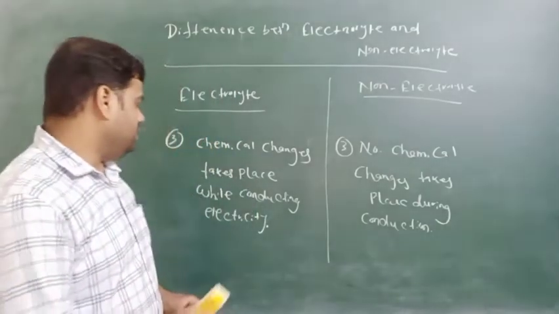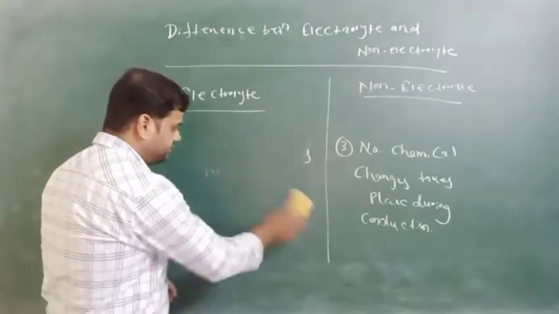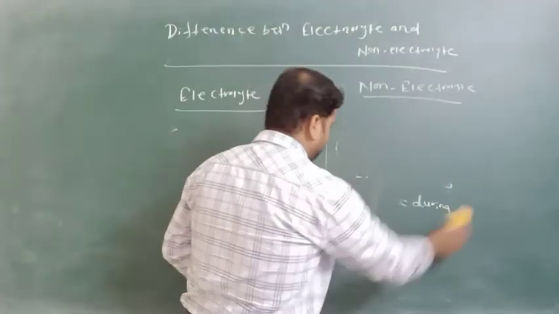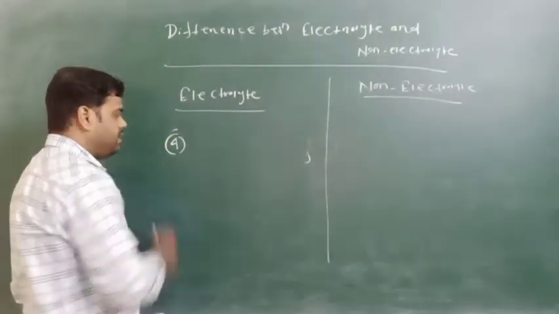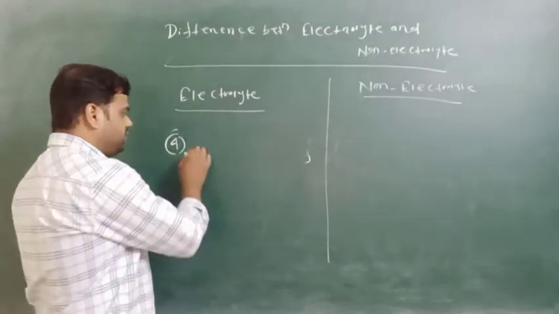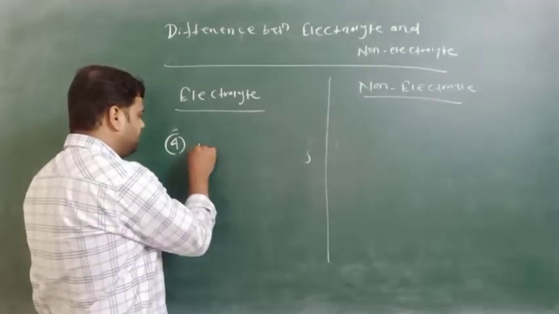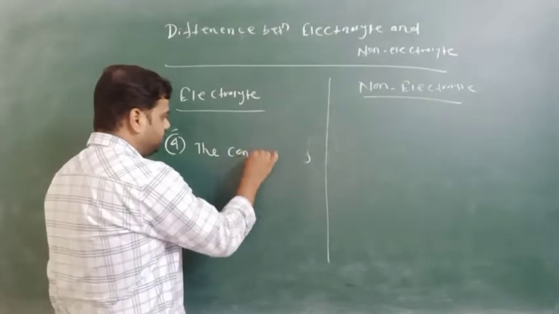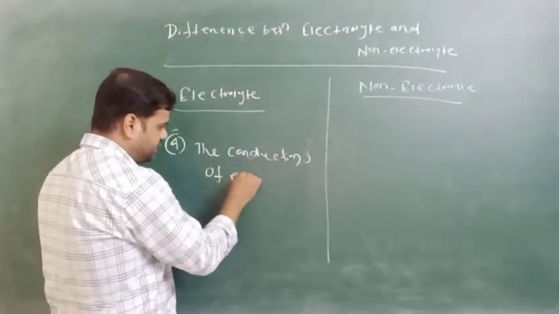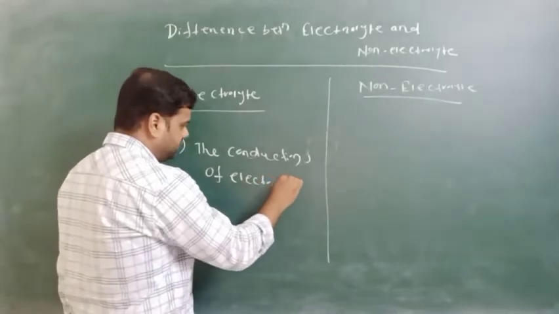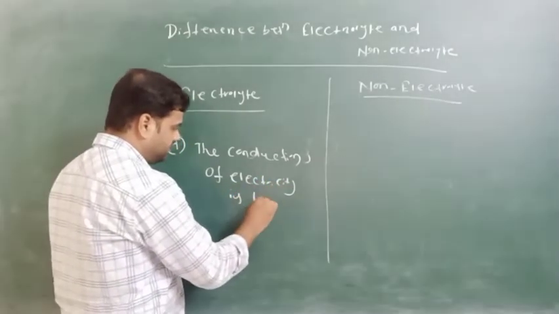So the next difference will be: the conduction of electricity is high in electrolytes.